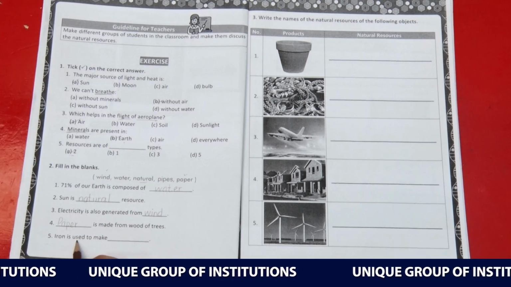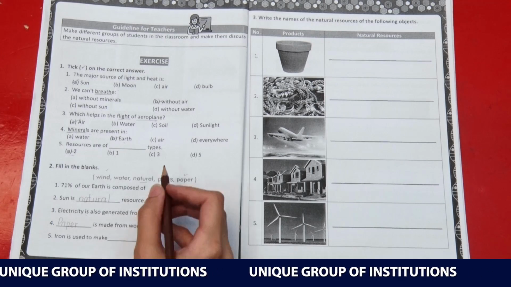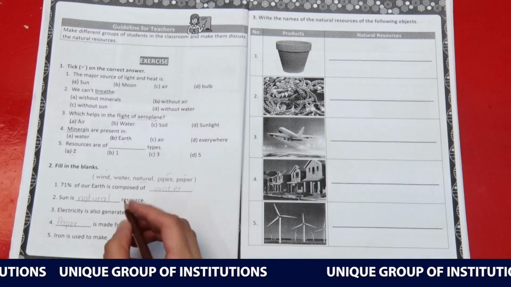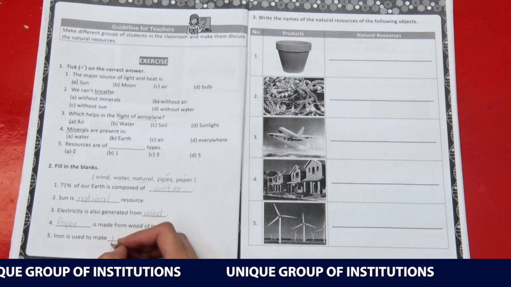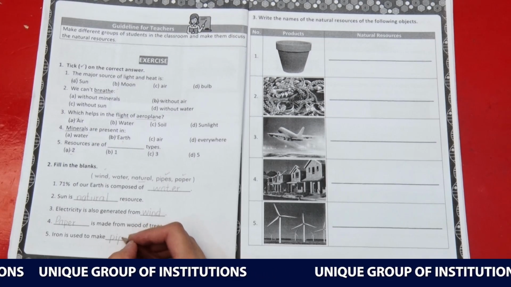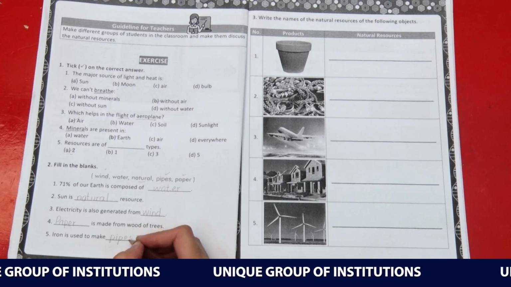5th one. Iron is used to make dash. The last word of the word bank is pipes, and we have read in the chapter that iron is used to make pipes. So here we will go with the word pipes.